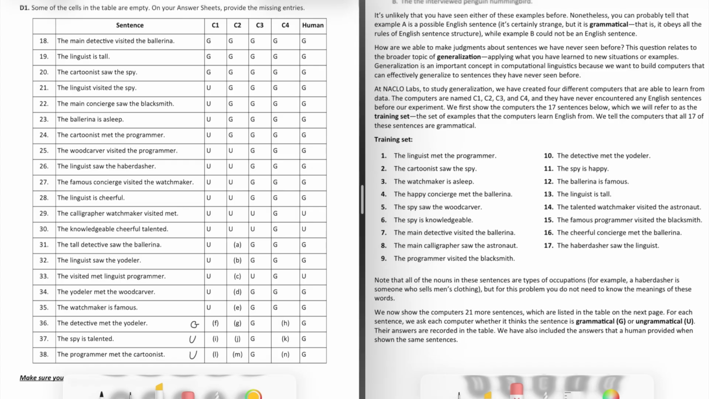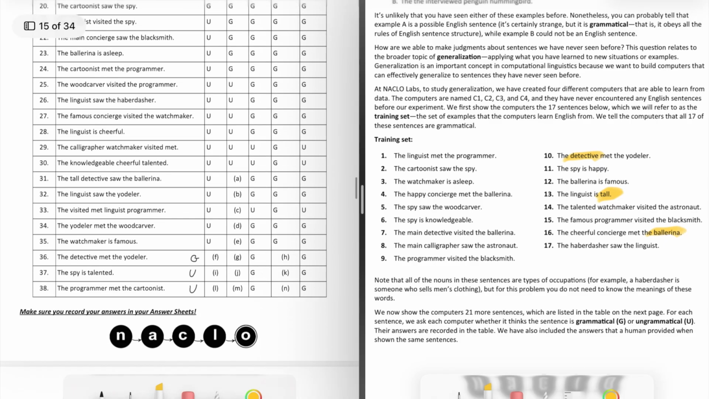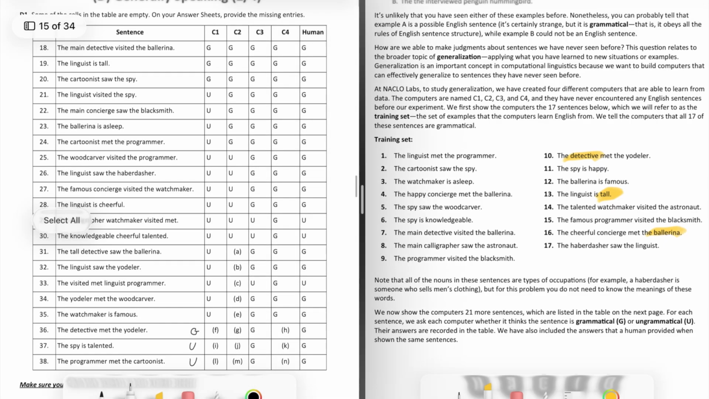The tall detective saw the ballerina. We have detective as a subject, we have ballerina as an object, but we don't have tall in the correct position that we would need. So we're going to say that the computer would probably call this ungrammatical.